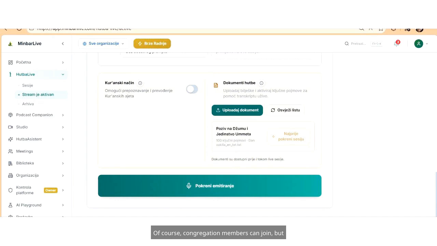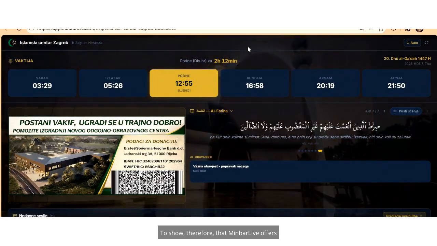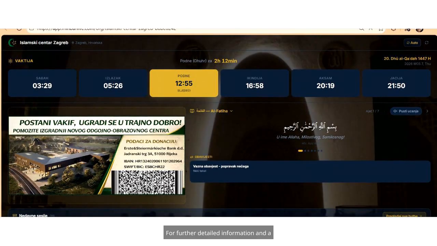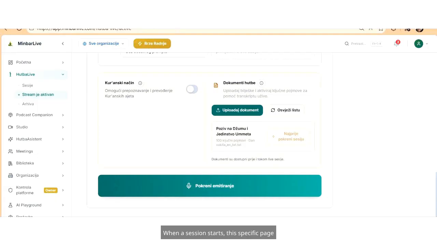After you start a session, of course, congregation members can join, but before that, I would like to show one more thing. Minbar Live offers a community page, a page on which you can see the prayers, the recitation of the Quran for further detailed information, and a collection of various other archived sermons. When a session starts, this specific page will automatically refresh and change.